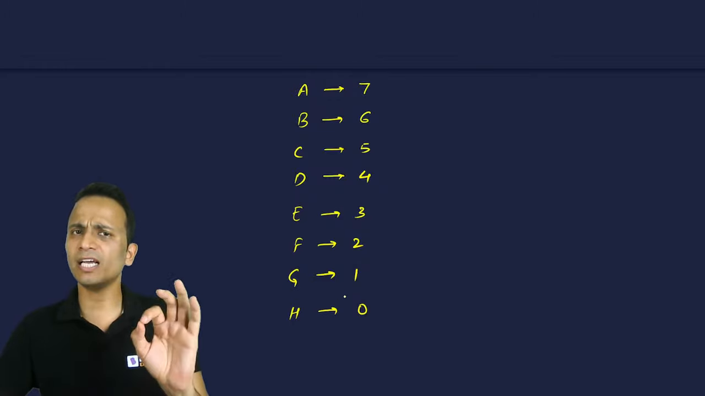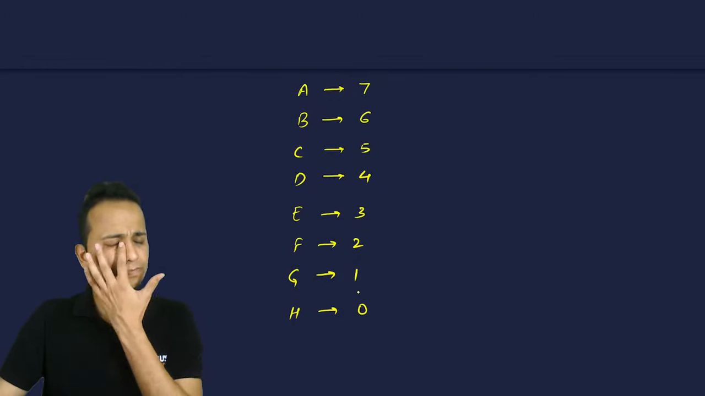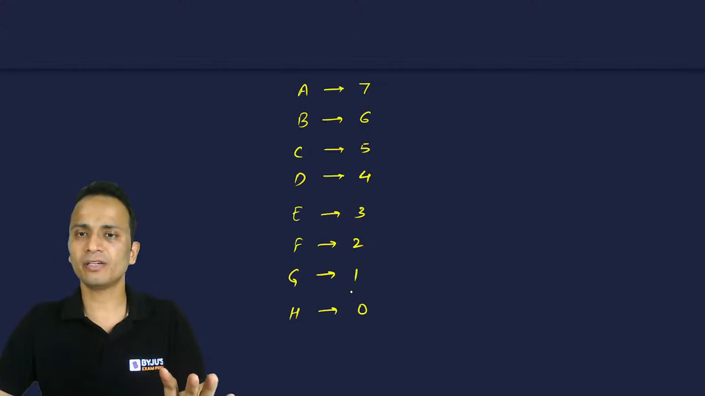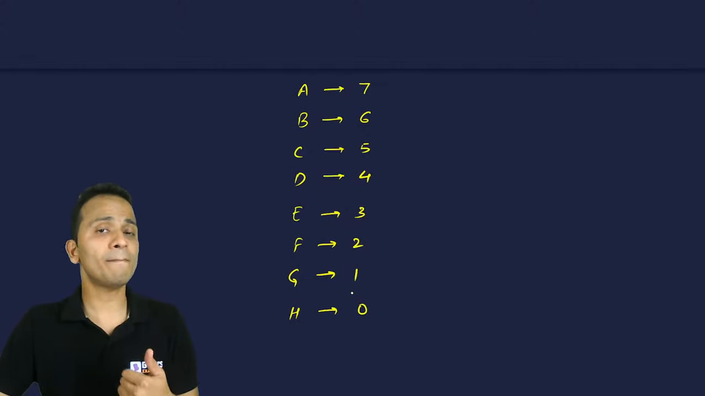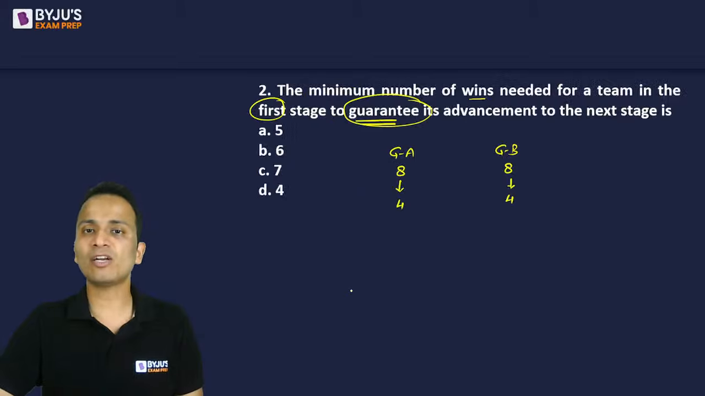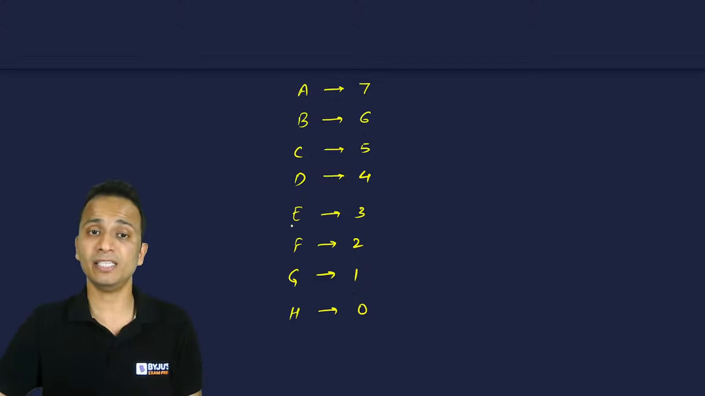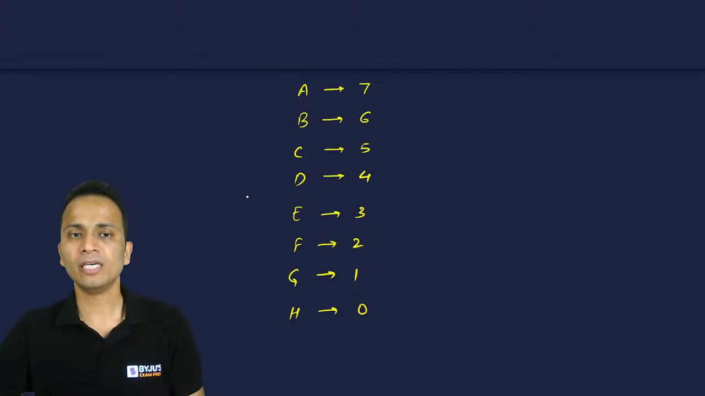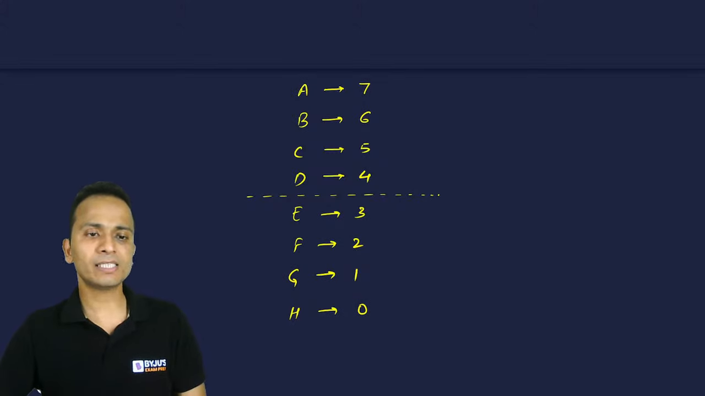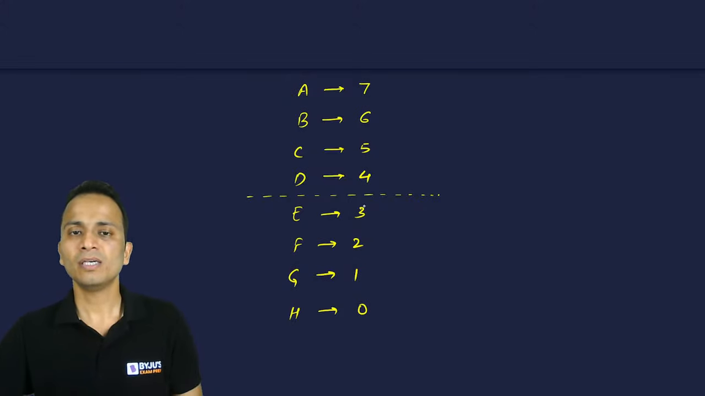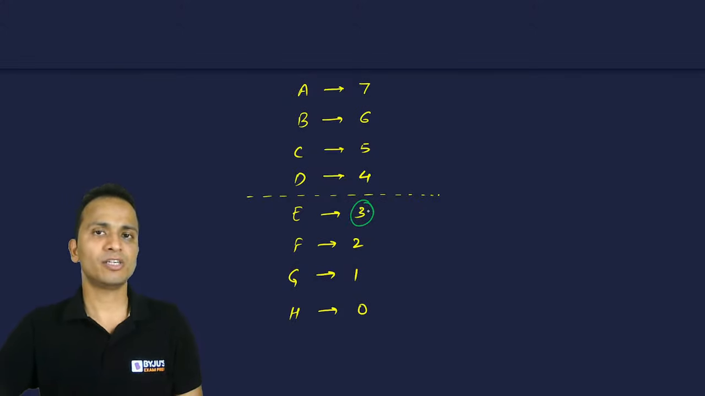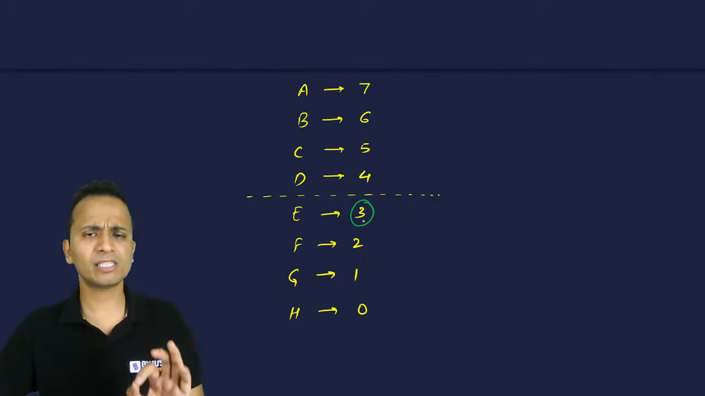I've just taken a scenario. This can be a possible scenario. I'll start from here and we'll try to find out what is the minimum number of matches that will guarantee my position in the next stage. Guarantee, surety should be there. Now top 4 teams will go to the next round. Now looking at this table, it is clearly visible that winning 3 matches will not guarantee my position in the next round. Fine, this is clearly visible.